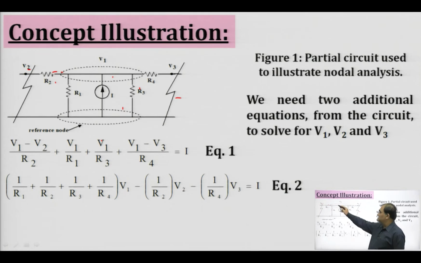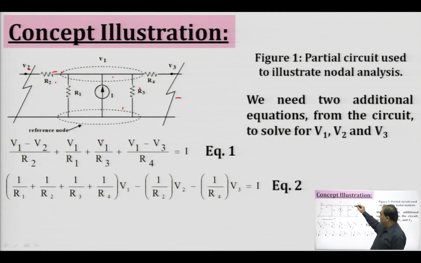If we look at resistance R1, then the potential drop across this resistance is V1 minus 0, because the reference node is always considered to be at ground potential, that is at 0 volt. So, the current through R1 will be V1 by R1, then the current through resistance R2 will be V1 minus V2 upon R2. So, at this node we have 2 outgoing currents, one through R1, one through R2.